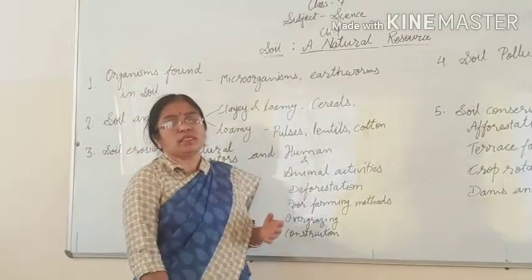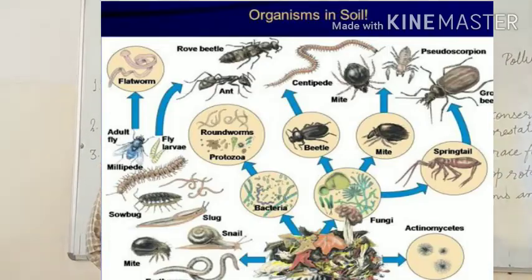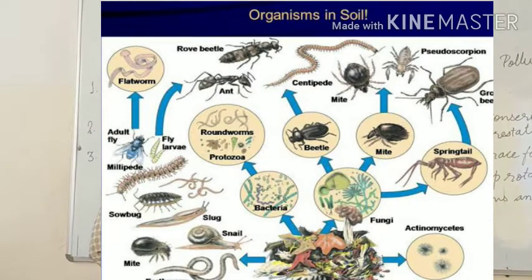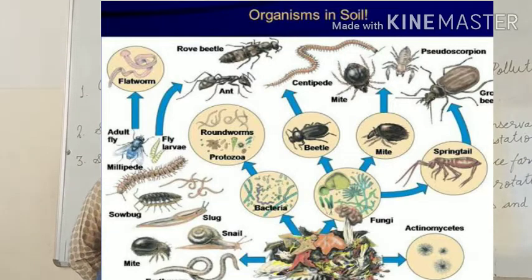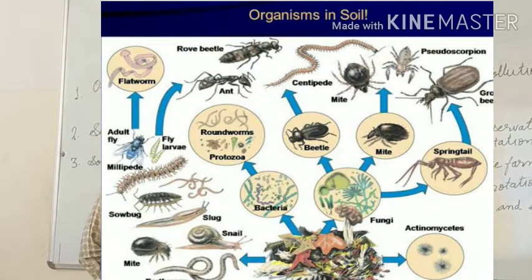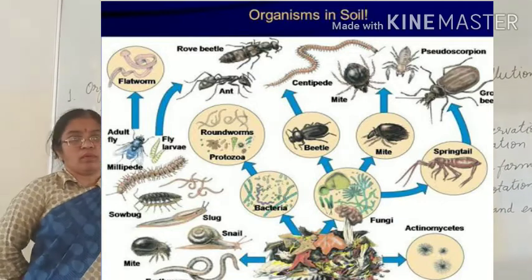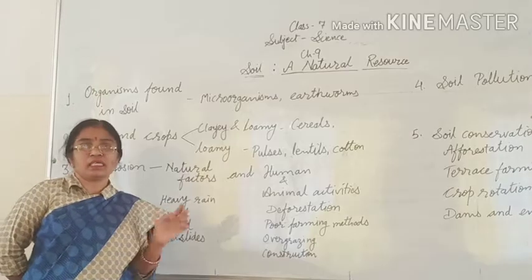As you know, the population of earth is very large, and if you take only a fist of soil in your hand, you will find that the microorganisms in that soil outnumber the people. That means many types of microorganisms are found in the soil, like bacteria, virus, fungus, etc.